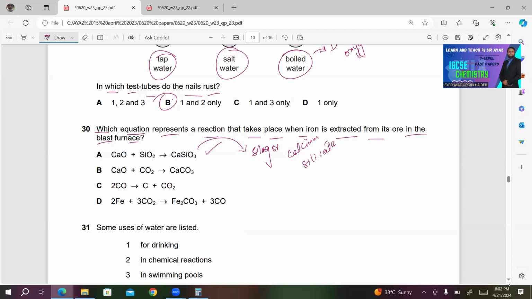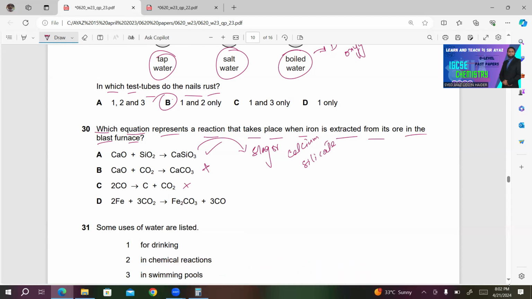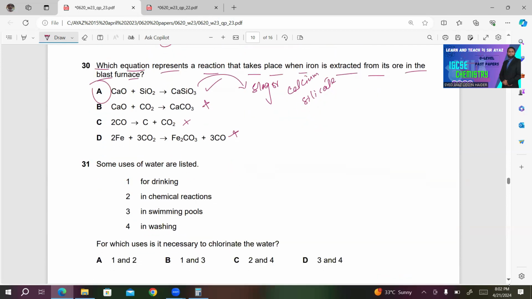For your convenience, I'm reading the other reactions also. B, CO plus CO2 gives CaCO3. This is incorrect. C, 2CO gives C plus CO2. This is also incorrect. D, 2Fe plus 3CO2 gives Fe2CO3 plus 3CO. This is also incorrect. So obviously A will be the right answer in this case.